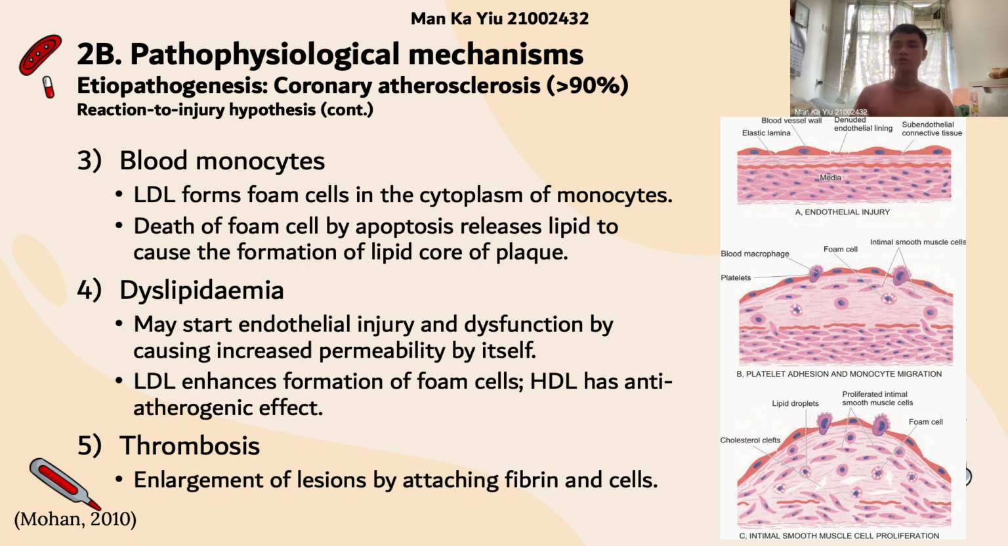The LDL in the cytoplasm can cause the formation of foam cells, and their death by apoptosis releases lipid to form the lipid core of the plaque. Another component is dyslipidemia, which initiates endothelial injury and dysfunction by causing increased permeability. A high LDL concentration promotes foam cell formation. Another event is thrombosis, because lesions are enlarged by attaching fibrin and cells.